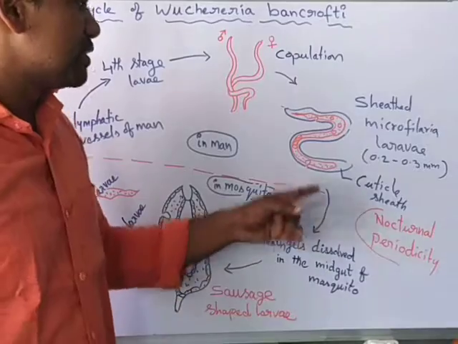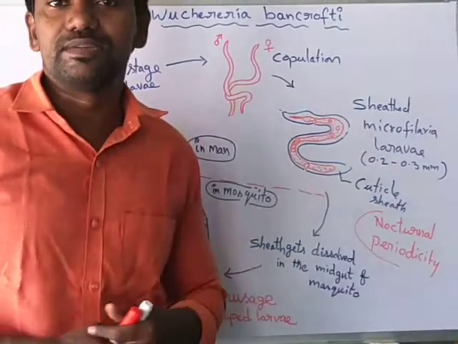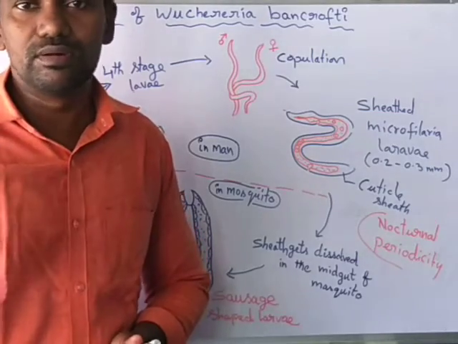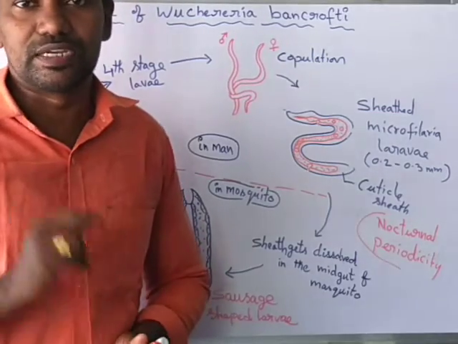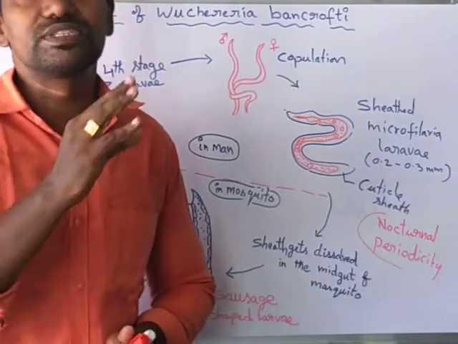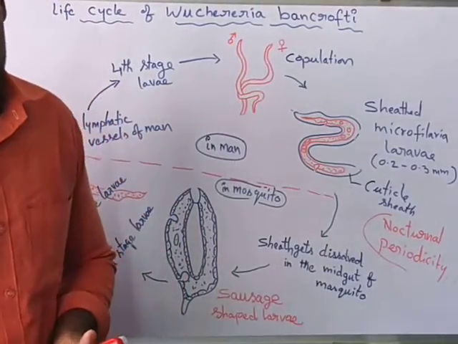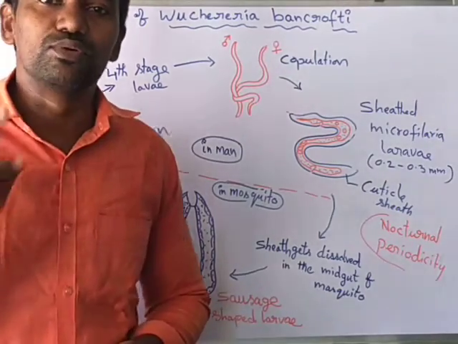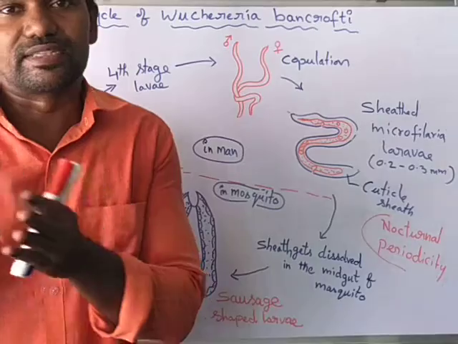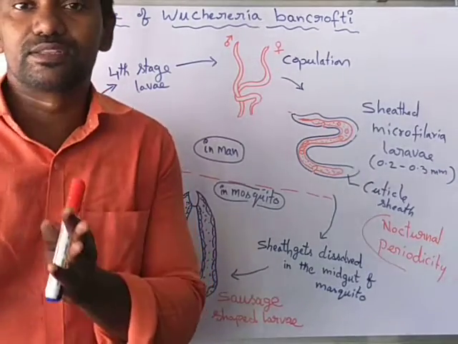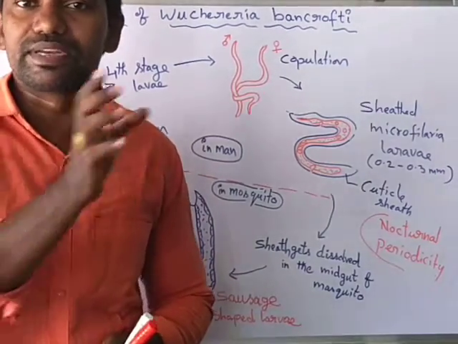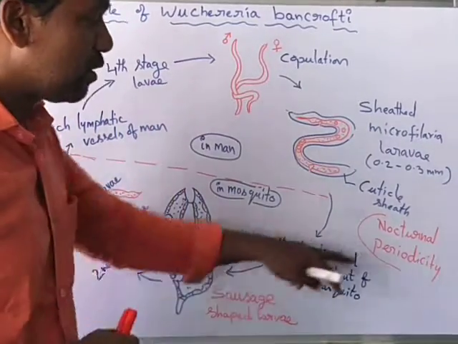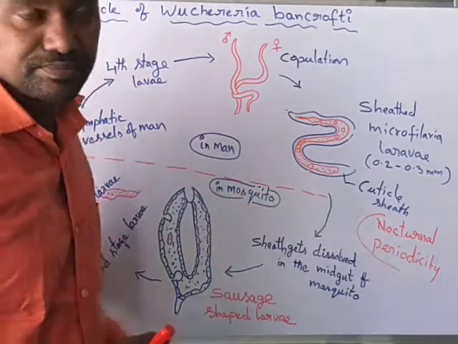This microfilaria larva generally resides in the deep blood vessels in the daytime. During the night time, the larva moves into the peripheral blood vessels, between 10 p.m. and 4 a.m. This tendency is called nocturnal periodicity.